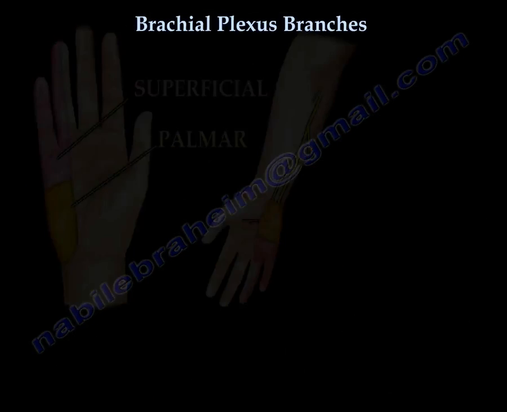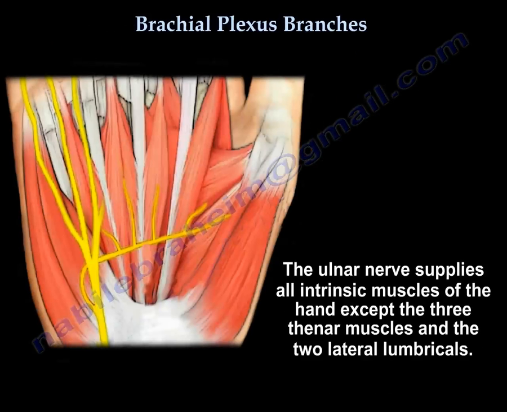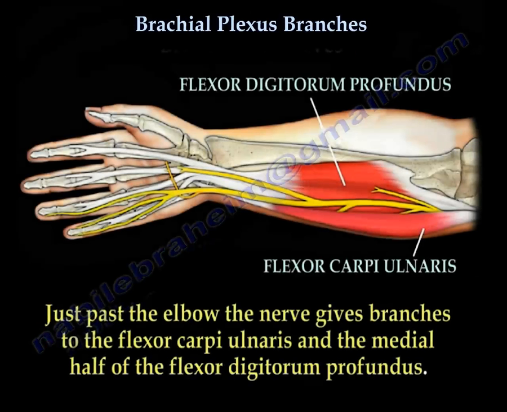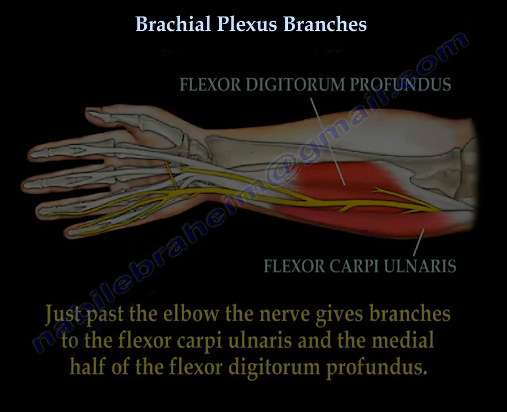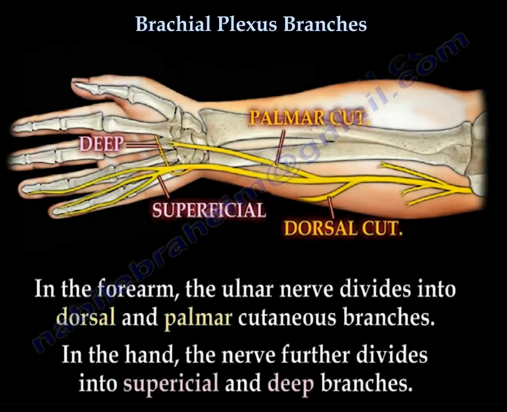It also supplies all intrinsic muscles of the hand, except the 3 thenar muscles and the 2 lateral lumbricals. Just past the elbow, the nerve gives branches to the flexor carpi ulnaris and the medial half of the flexor digitorum profundus. In the forearm, the ulnar nerve divides into dorsal and palmar cutaneous branches.